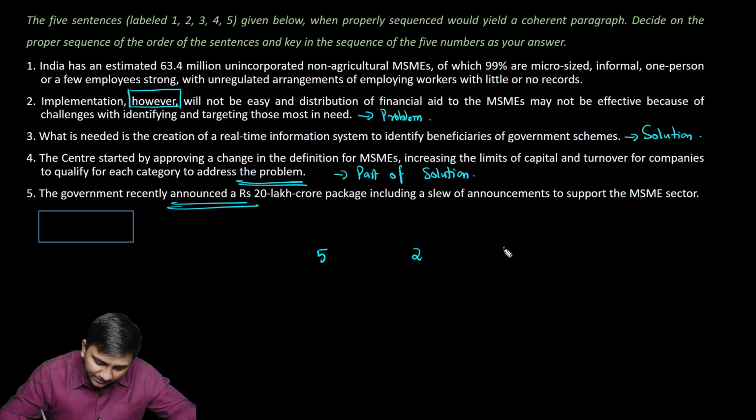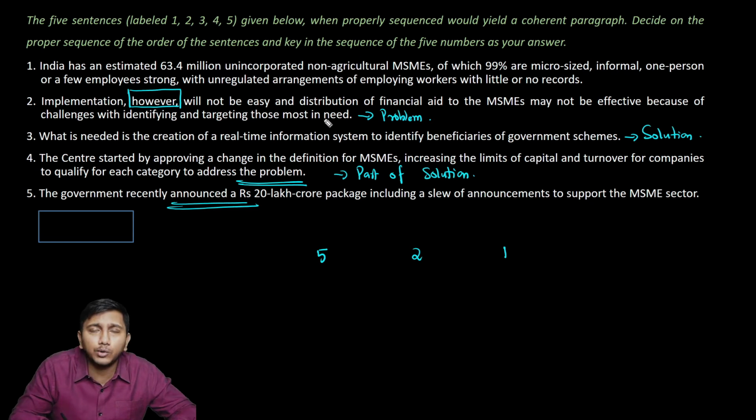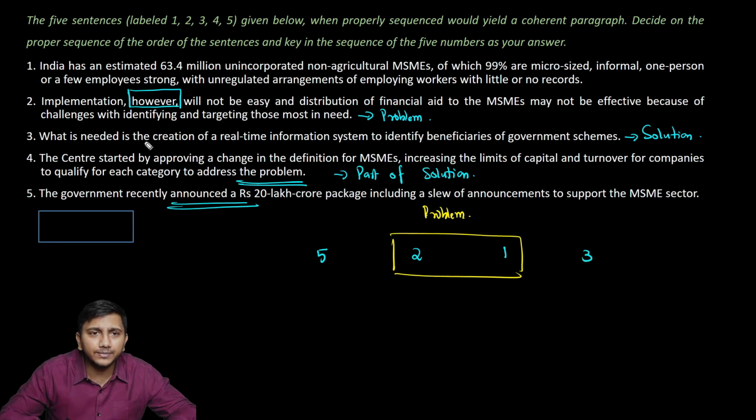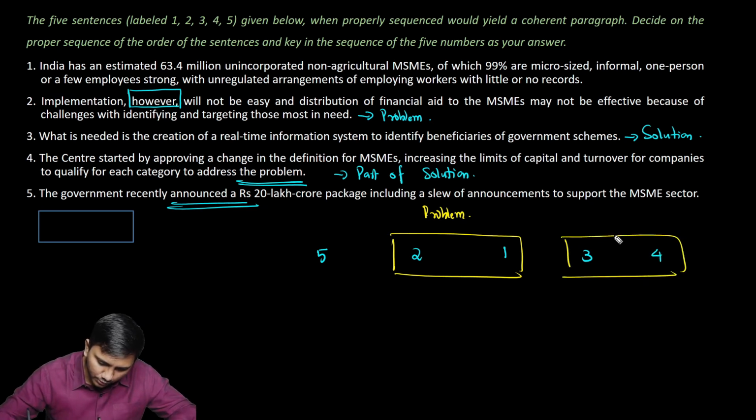And 1 says, why is identifying and targeting the most in need a problem? Because there are 63.4 million unincorporated MSMEs. Okay. And let's just group these two together. These two are about the problem. And then when you come to 3, it outlines a solution. What is needed is the creation of a real-time information system to identify beneficiaries of government schemes. The center started by approving. So this is a solution. How the solution has been implemented, or how the center started implementing the solution, is given in statement 4. So I can follow this up with 4, and these two are part of the solution.